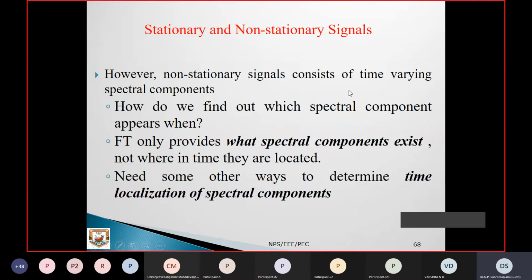A non-stationary signal consists of time-varying spectral components. How do you find out which spectral components appear when? That is another hint for further development of the Fourier transform. The Fourier transform only provides what spectral components exist and not where in time they are located. We need other ways to determine the time localization of the spectral components. This is where researchers focused: further developing the Fourier transform for non-sinusoidal, that means non-stationary, signals.